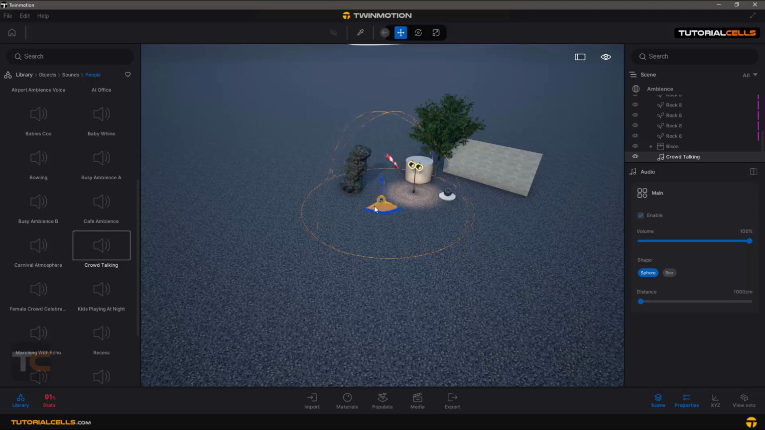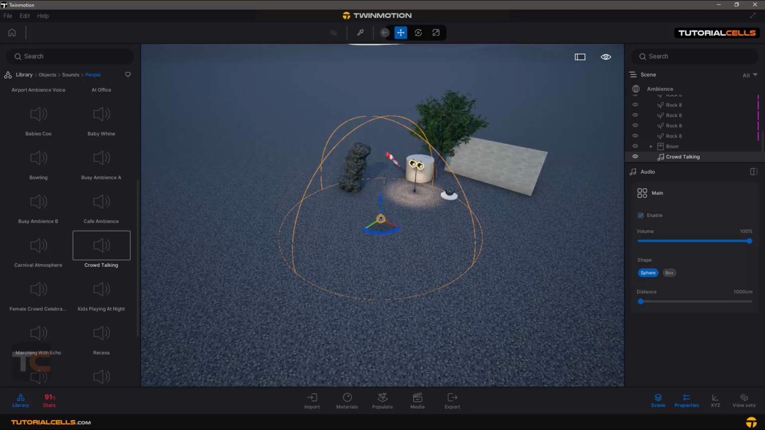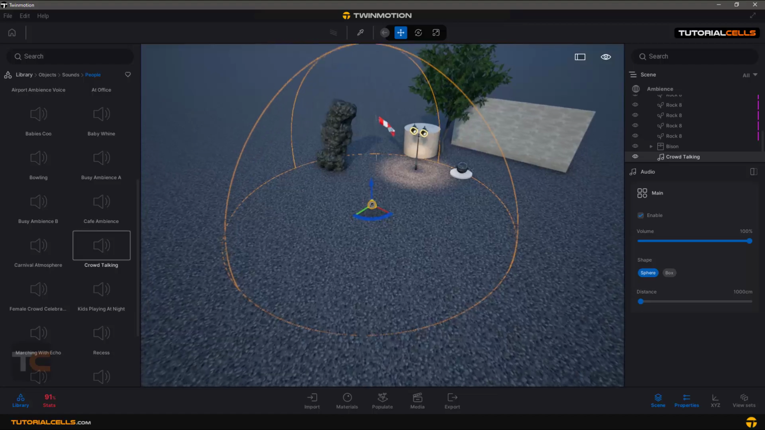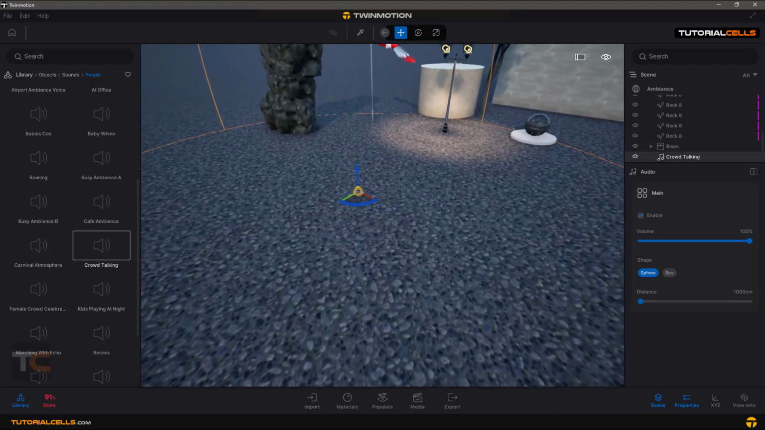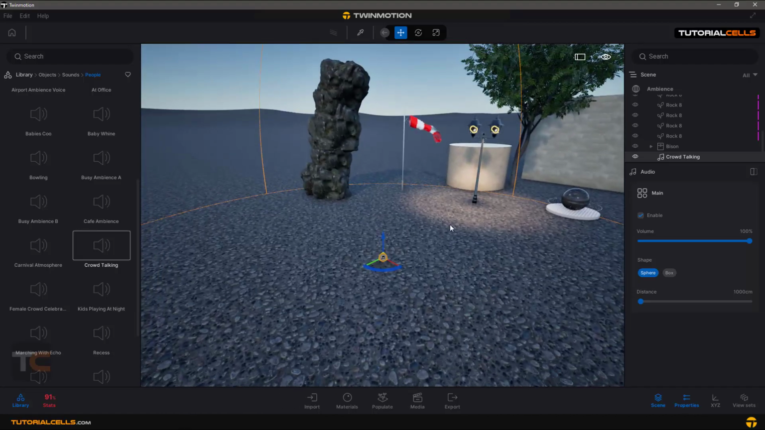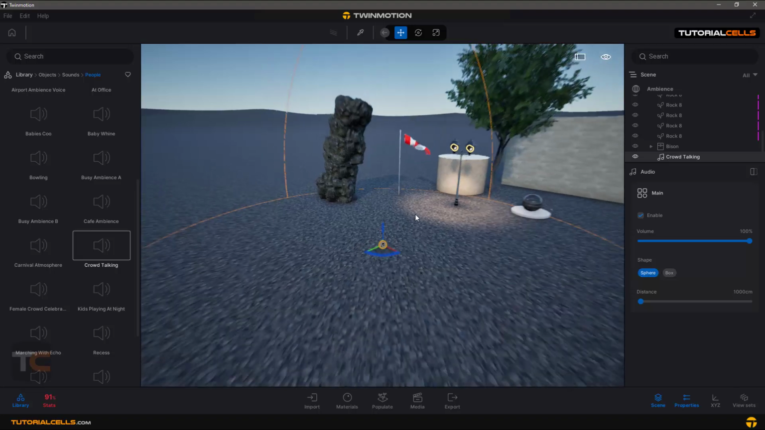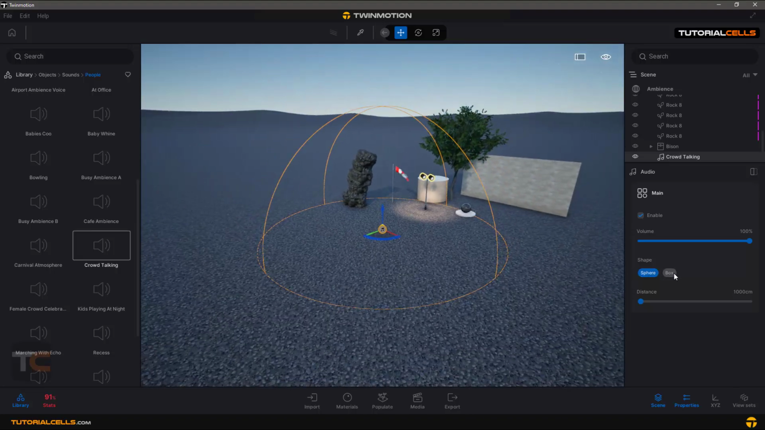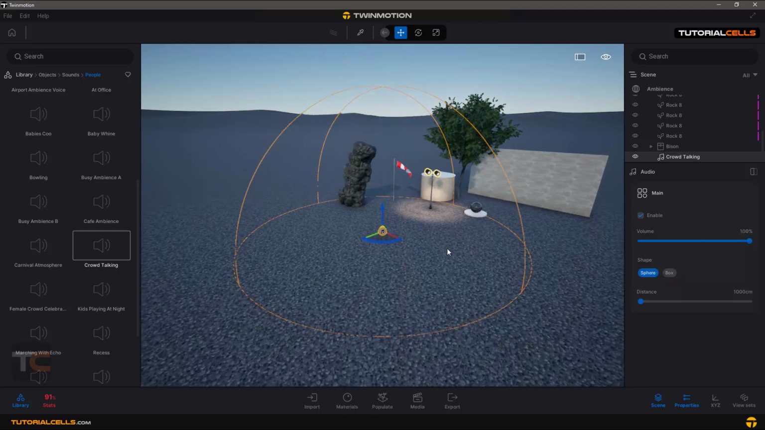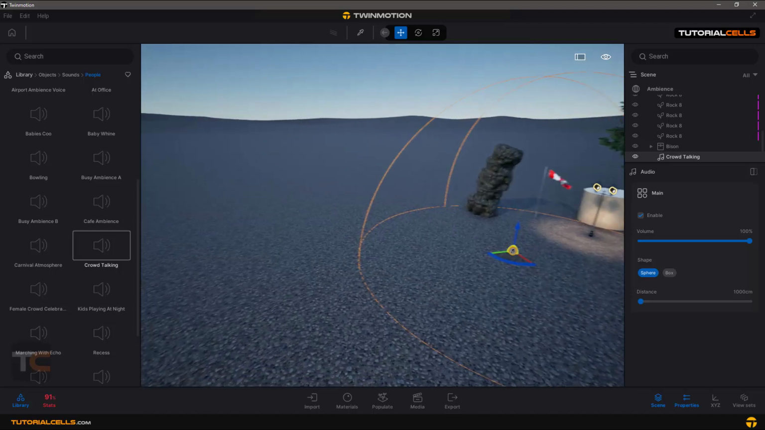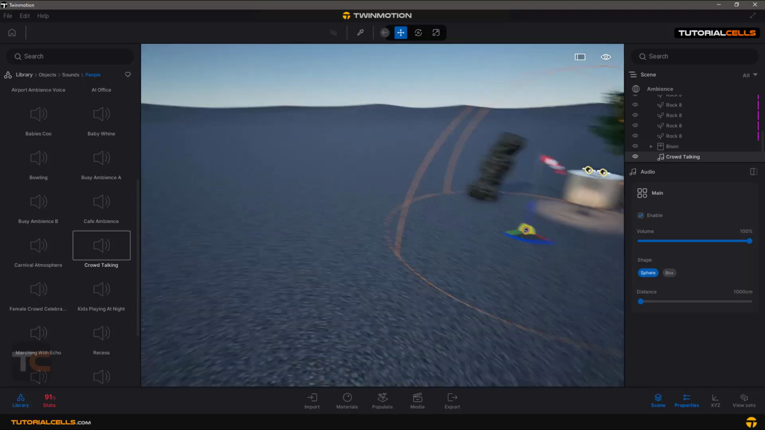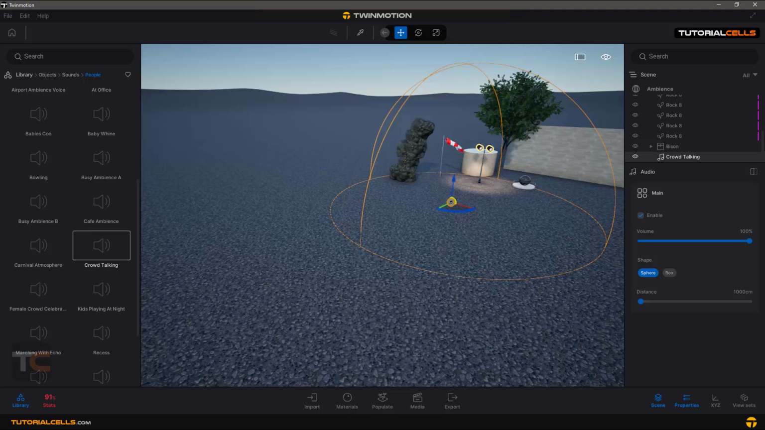move it. Sound area. If you reach this area, we can listen to that sound. Okay. This area can be a box or sphere, and the value of that. That's it. It's very simple. If you reach this area, you can listen to that.